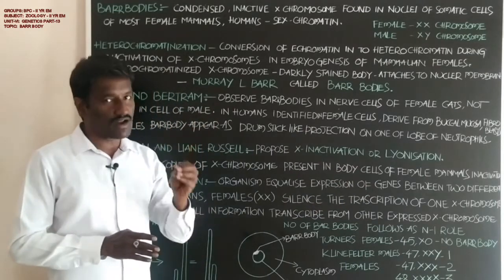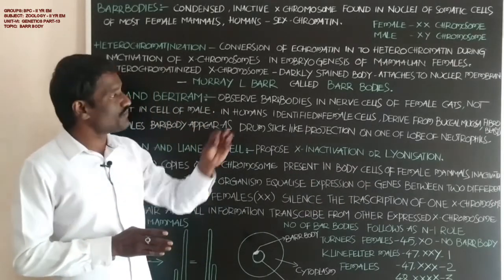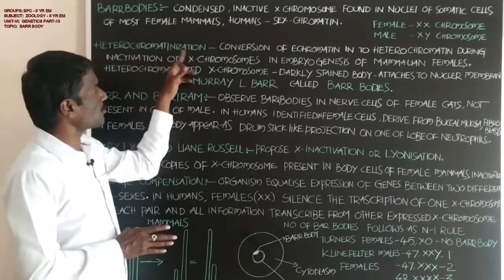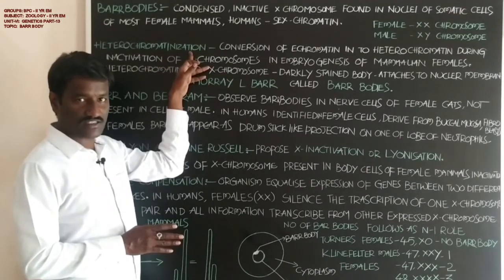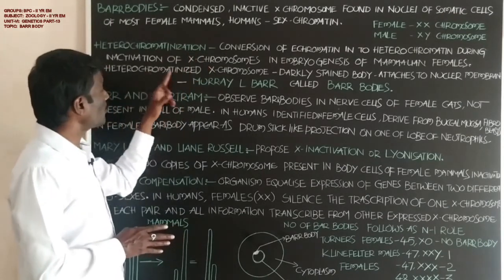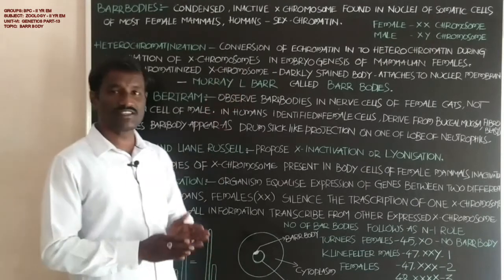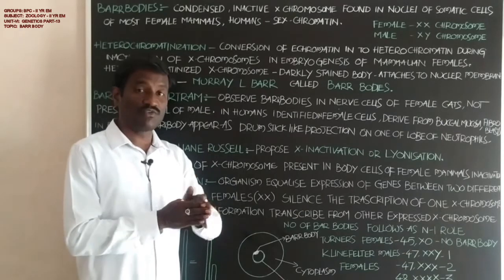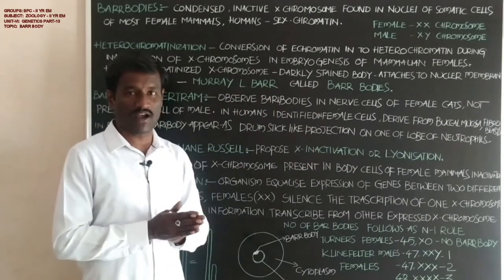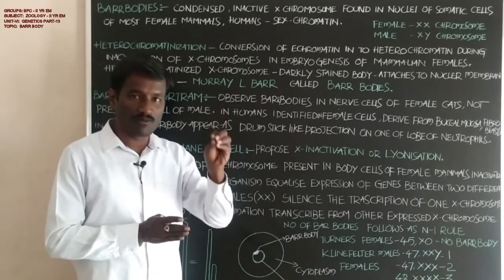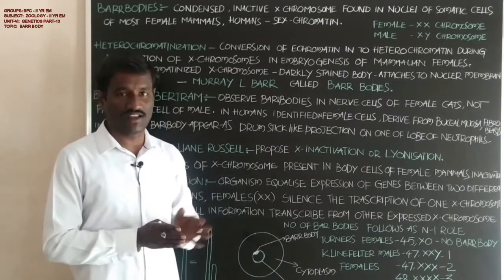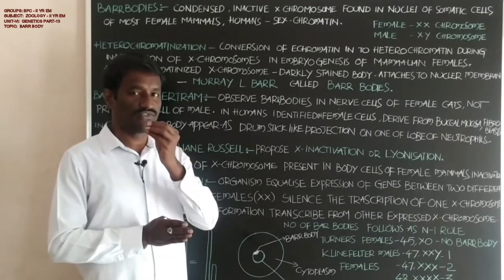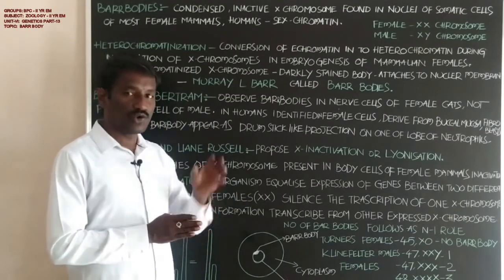Student, that is called heterochromatinization. Okay student, this is the X chromosome. Before heterochromatinization, it is available in the form of euchromatin in the entire genome of the nucleus of the cell.